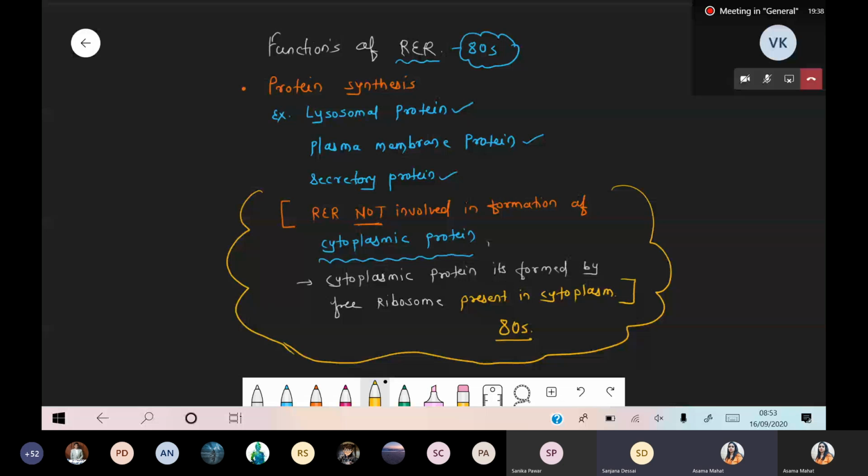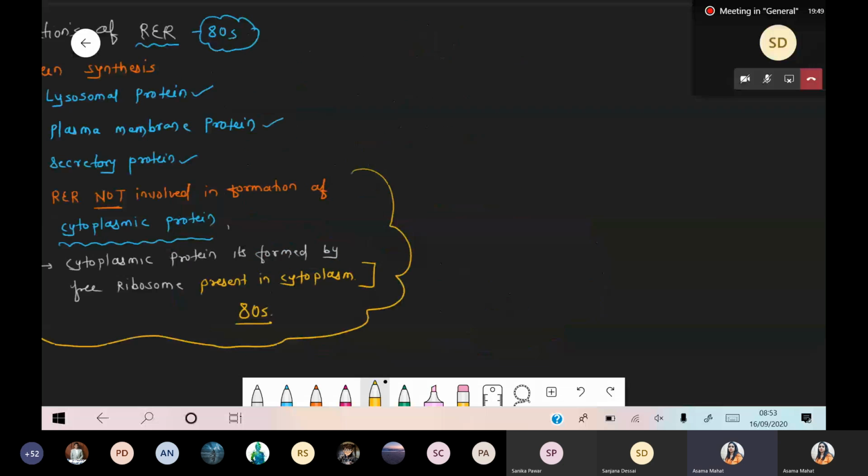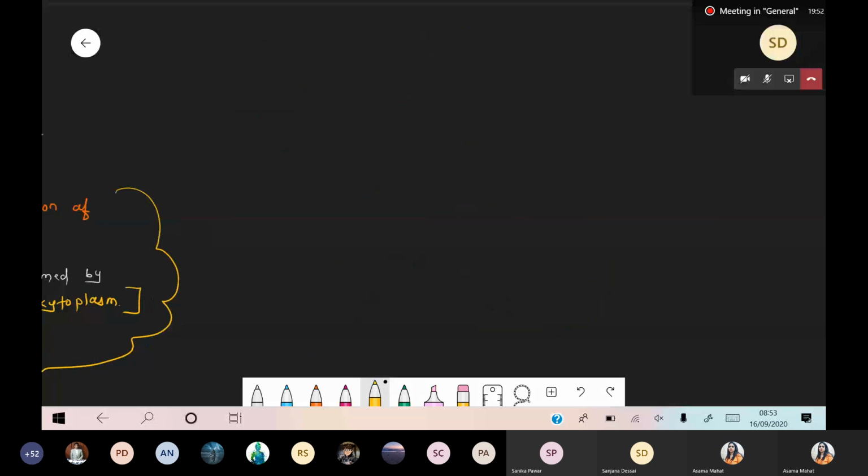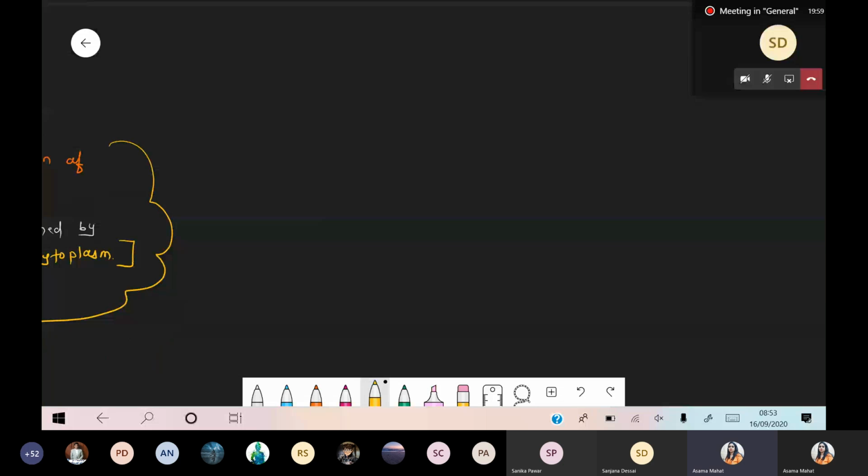Okay. Now we are taking the diagrammatic representation. So first of all, I just draw the simple structure. I'm not drawing the complete structure. We are just talking about the nucleus, N, let's write it fully: nucleus.